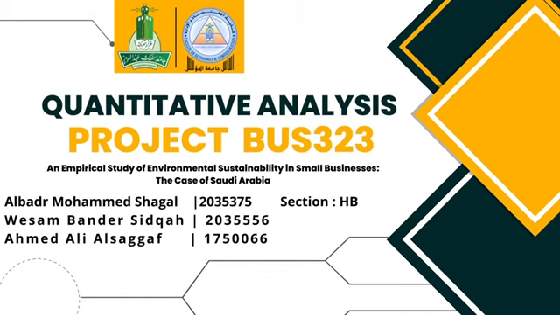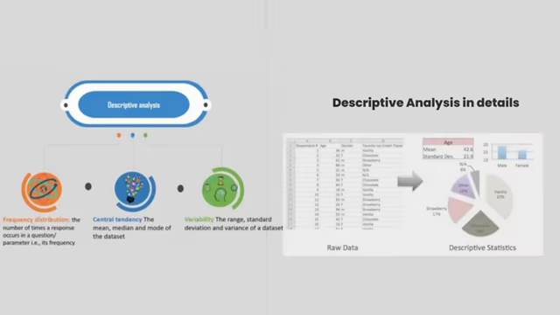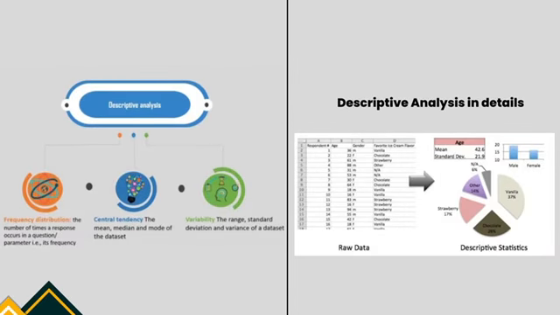My name is Ahmed Al-Saggaf, and today me and my friends Al-Badr and Wissam will talk about an empirical study of environmental sustainability in small businesses. The goal of this research is to collect the data, which are the mean, mode, median, and range, and to be explained.